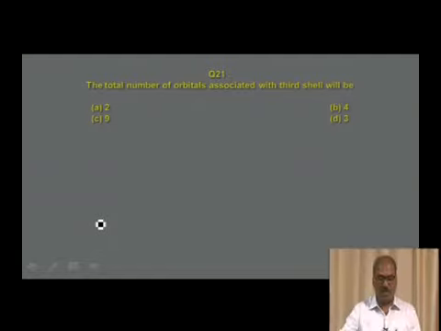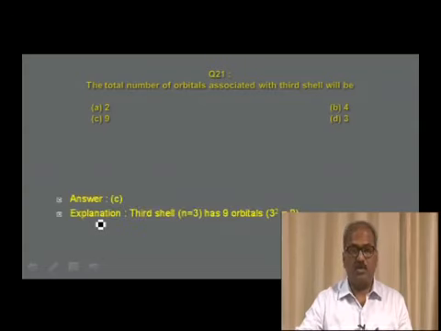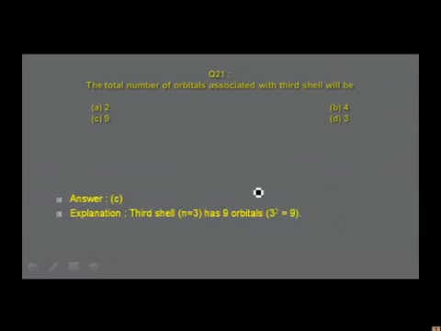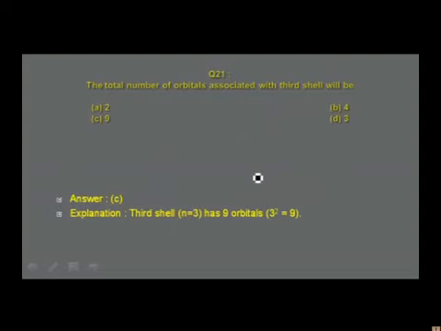In the next question, the total number of orbitals associated with the third shell will be. The total number of orbitals is the question. The answer is calculated by the formula n square. Let me go to the previous slide.